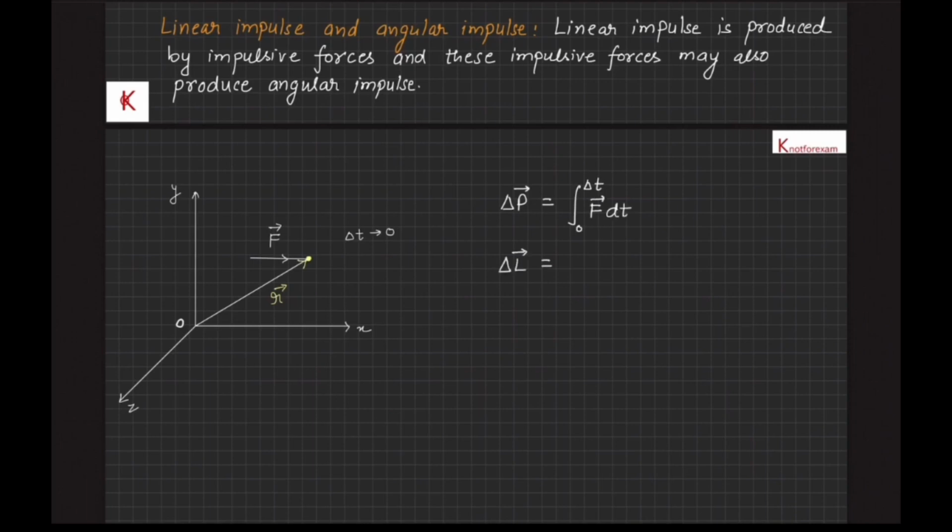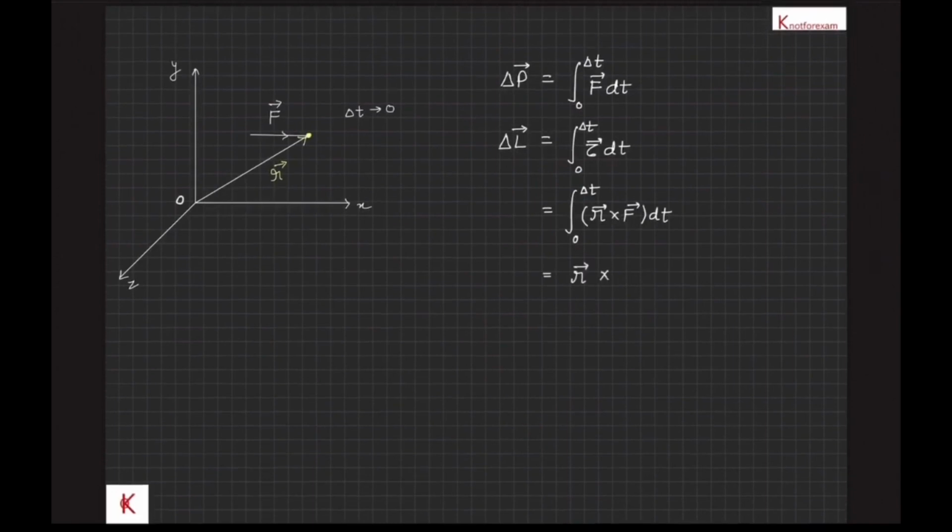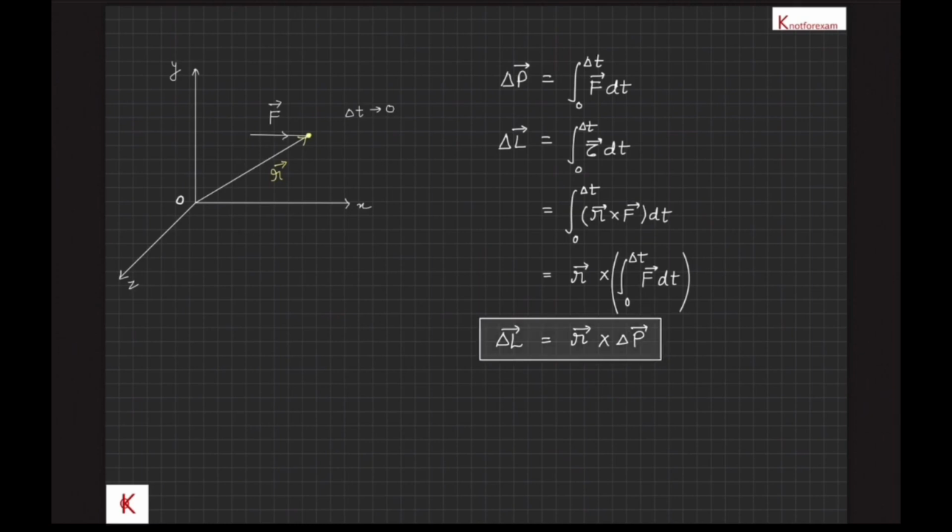Therefore, linear impulse delta p vector is equal to the integration of F vector dt from 0 to delta t, and angular impulse delta L vector is equal to the integration of tau vector dt from 0 to delta t, that is the integration of r vector cross F vector dt from 0 to delta t. And if r vector does not change or there is negligible change during the impulsive forces, then it is equal to r vector cross the integration of F vector dt from 0 to delta t, that is r vector cross delta p vector, or angular impulse delta L vector is equal to r vector cross linear impulse vector delta p vector. And all this is for delta t very small.